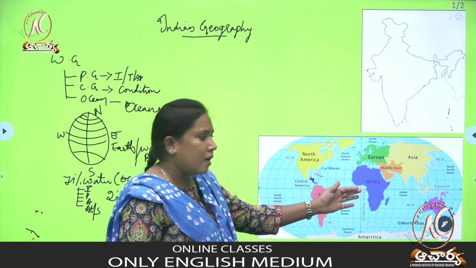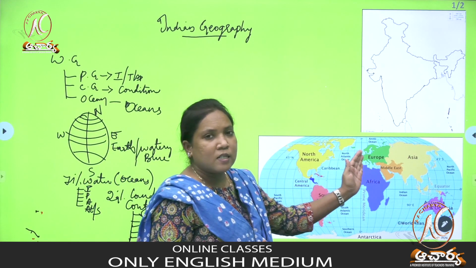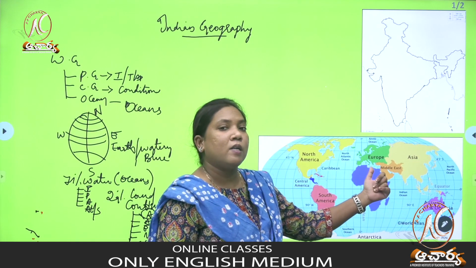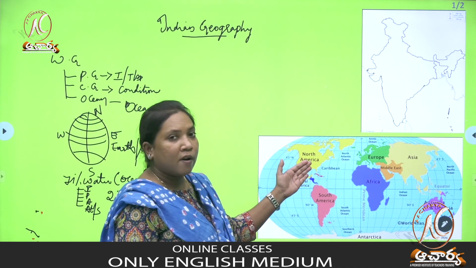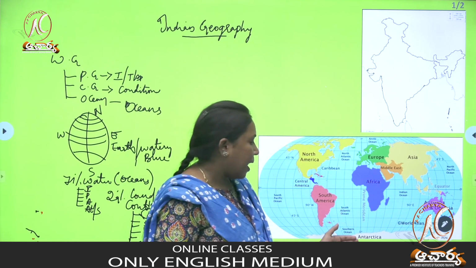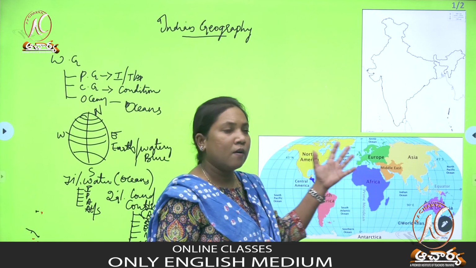You can see it in the world map. Asia, and this is Europe. Asia and Europe, you can see the landmass is continuous. Hence both continents we can call Eurasia because of the continuous land masses. And the other continents are North America, South America, Africa, Australia, as well as Antarctica. So these are the 7 continents on the world map.